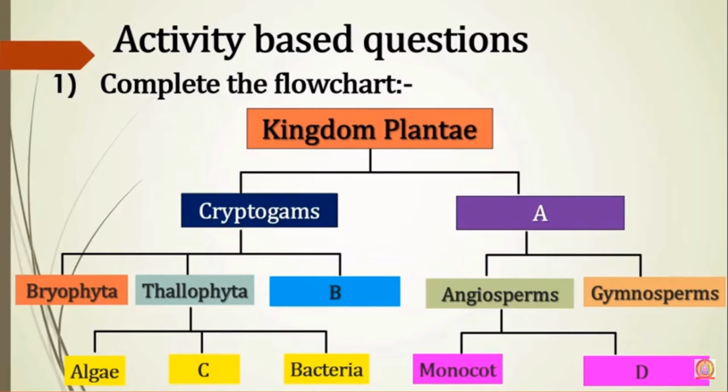So there's an activity based question for you all. You have to complete the following chart. There is a chart given to you in front of you. There is Kingdom Plantae, and there are a few points which are missing. You have to fill in the blanks and check whether the answers are correct or not. So there is cryptogams, and there is one more missing link that you have to fill in. Now I'll give you a few minutes to write it down, fill in the empty spaces, and then you can check whether the answers are correct or not.